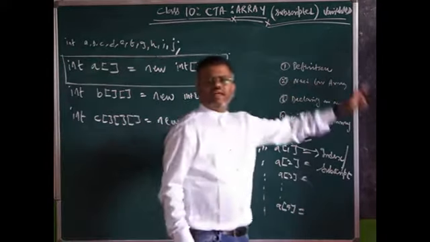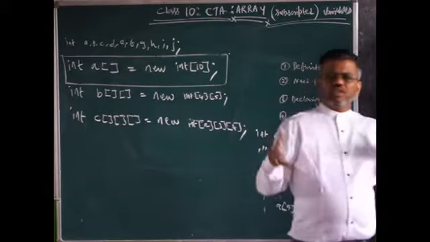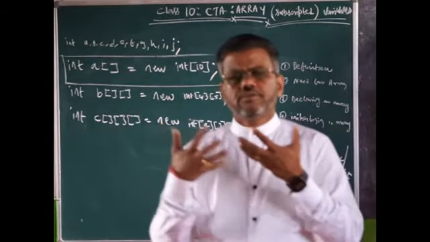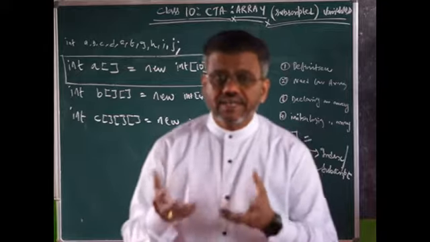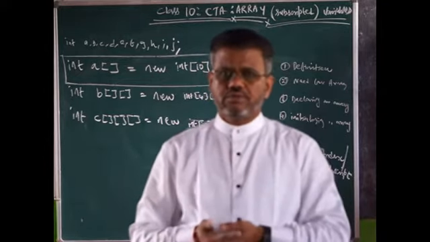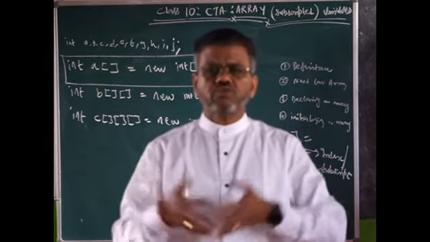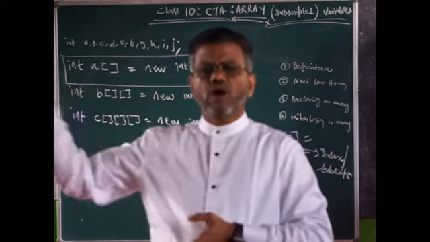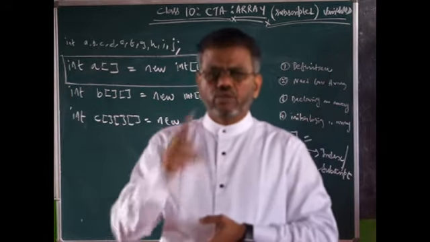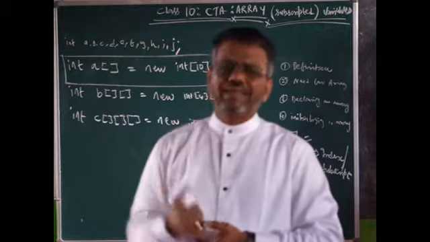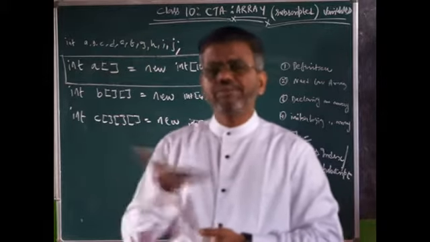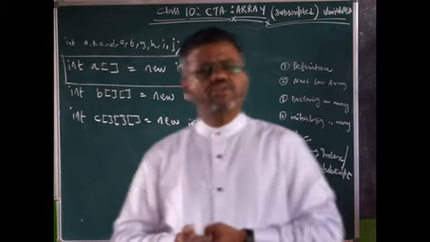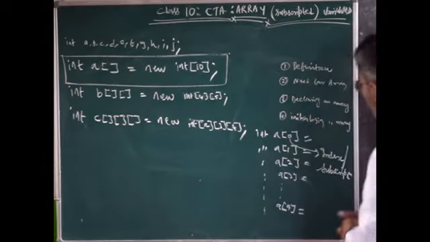Why do we require an array? If you can handle a group of data concurrently, simultaneously, you can use it. For example, a student has got 10 marks. All the 10 marks, instead of using A, B, C, D up to I, I can use only one variable. All of them will be in the RAM. I can use them simultaneously for my manipulation. That's the reason we use the array.